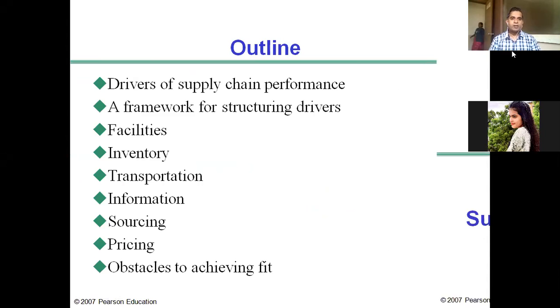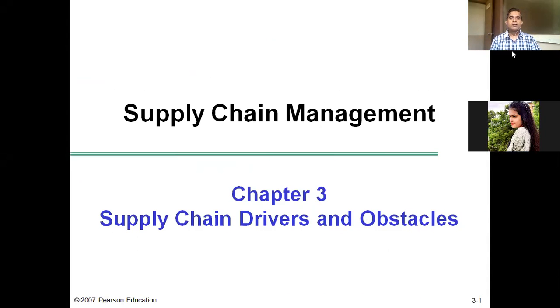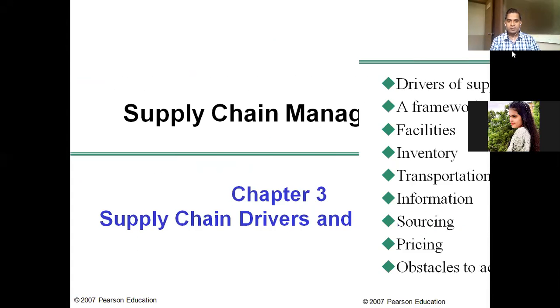So I hope you can recall, last Friday we discussed the beginning of supply chain drivers. What exactly are supply chain drivers?